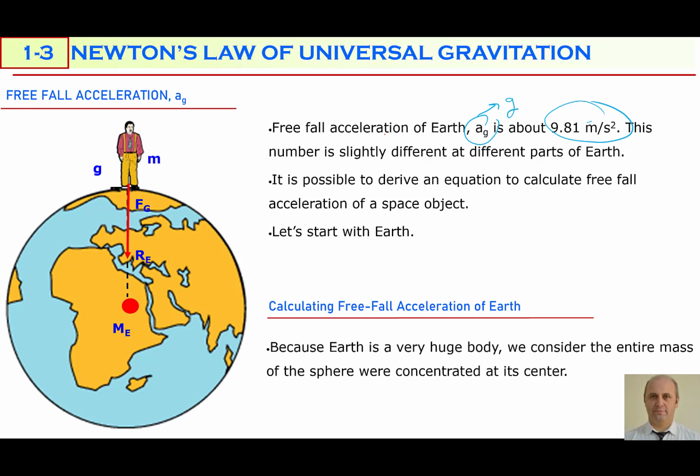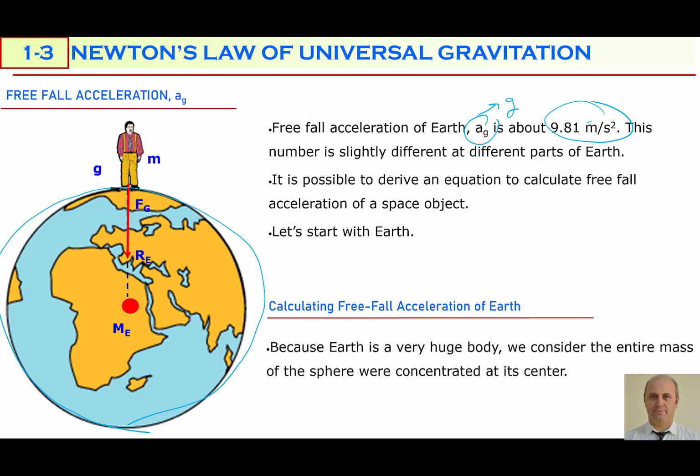It's a little bulge. Sometimes it's called a bulge. It's not perfect, something like this. That's why it's possible that different parts of the Earth can have slightly different free fall acceleration, but on average it's 9.81 meters per second squared.